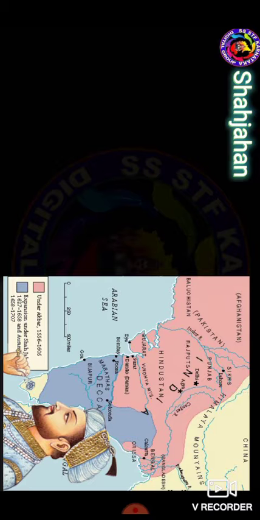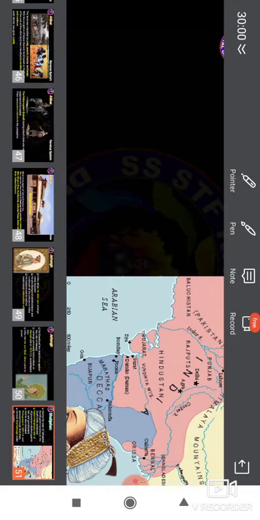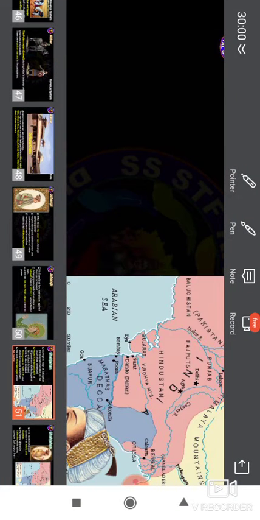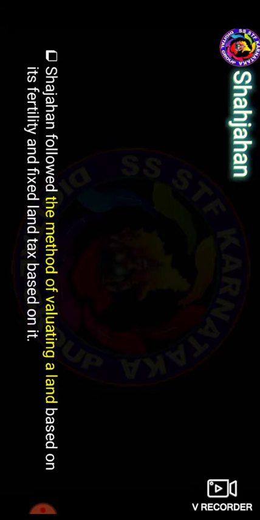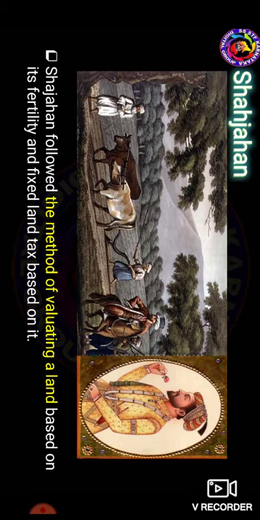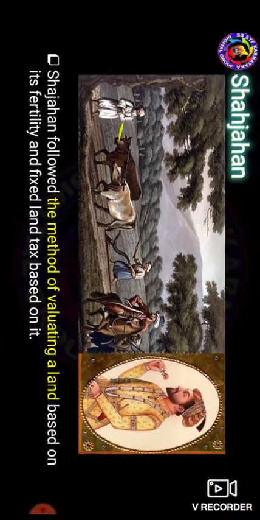So Shahjahan, the Mughal. So Shahjahan had a troubled relationship with the Sikhs and Bundelas. He faced defeat against the Uzbeks in trying to recover Balkh. And then next, he followed the method of valuing land based on its fertility to fix the land tax also.